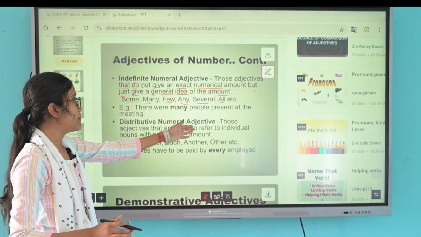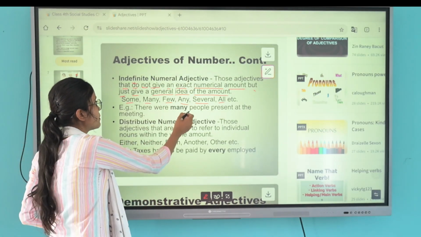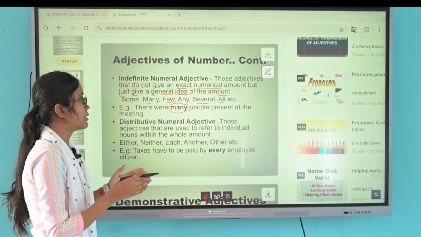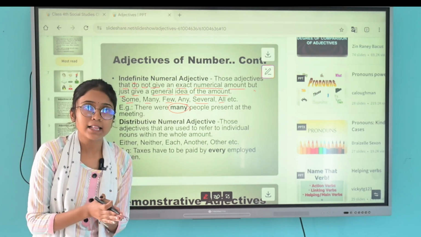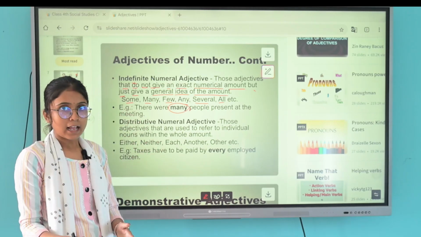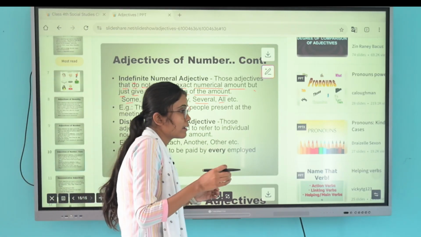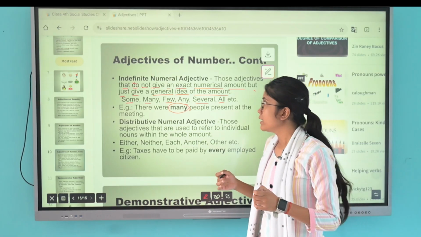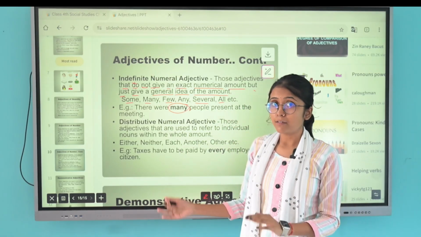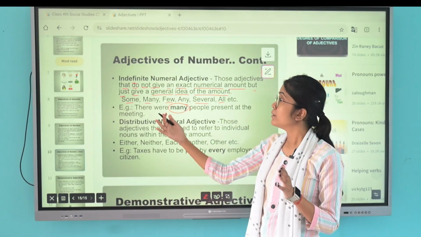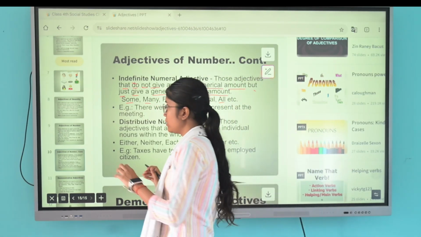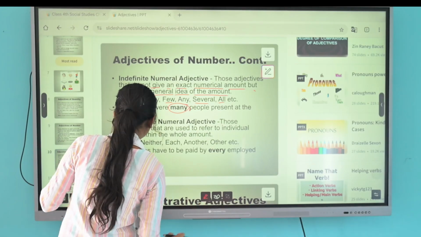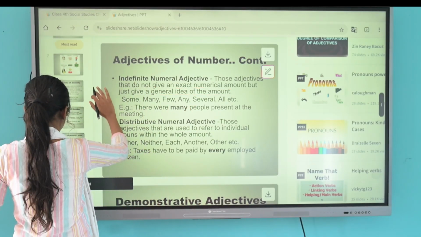There were many people present at the meeting. So how many people? Many people. It does not show an exact number. If it shows the exact number, it is included in definite numeral adjectives, and if it does not show the exact number, it is included in indefinite numeral adjectives. Understood? I hope you all have understood.